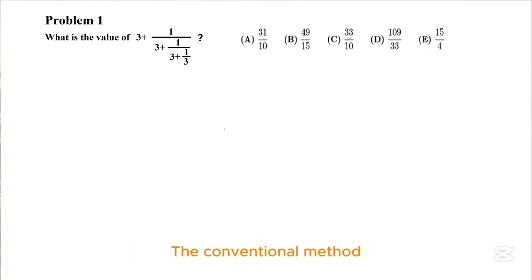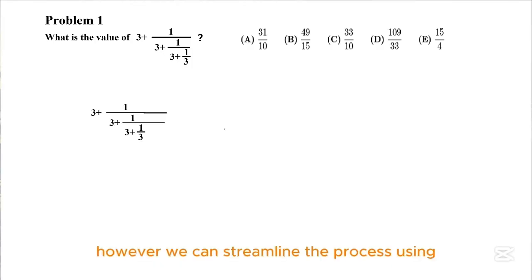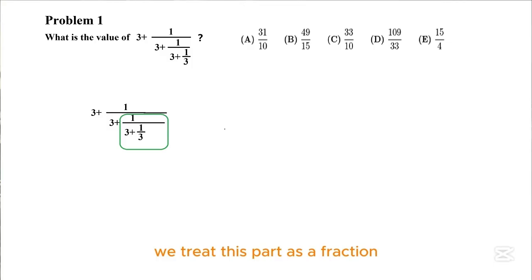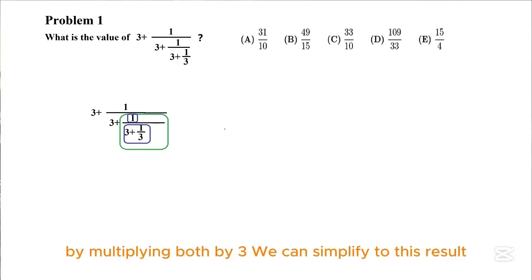The conventional method for solving this problem is straightforward, but involves too many steps, requiring 3 additions involving integers and fractions, as well as 2 divisions with fractions. However, we can streamline the process using a more creative approach. First, we treat this part as a fraction, identifying the numerator and denominator. By multiplying both by 3, we can simplify it to this result.